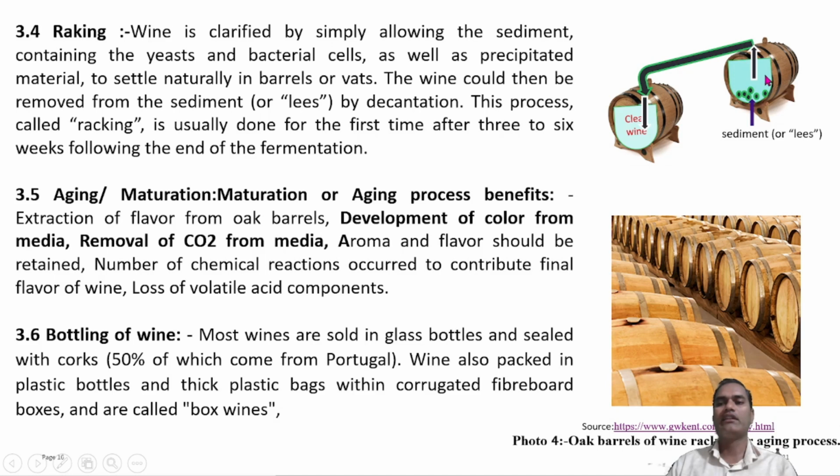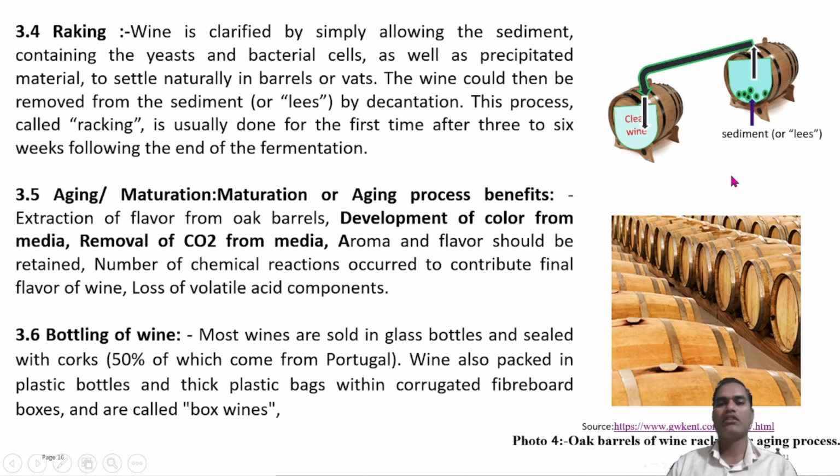The wine contains sediment particles, dead yeast cells, and other insoluble constituents, which are deposited at the bottom due to sedimentation during the aging process.